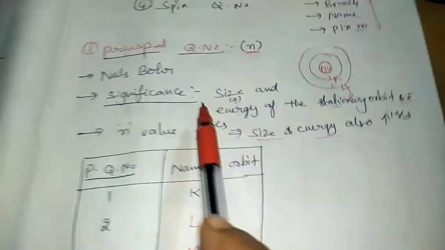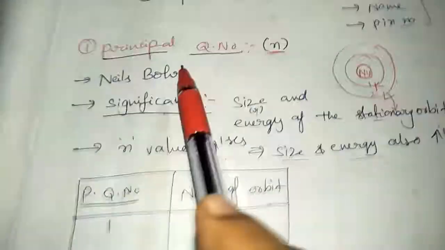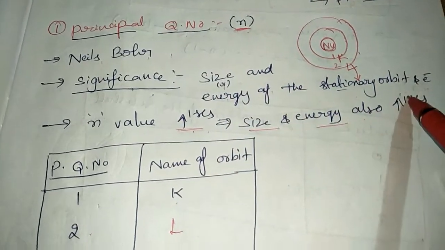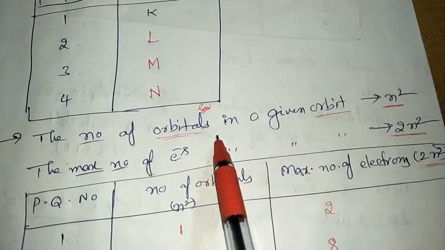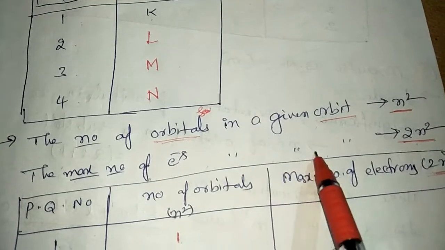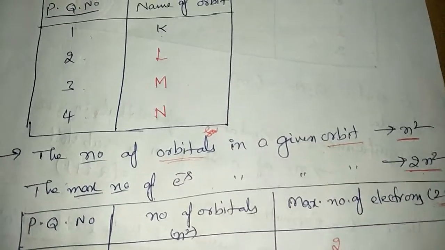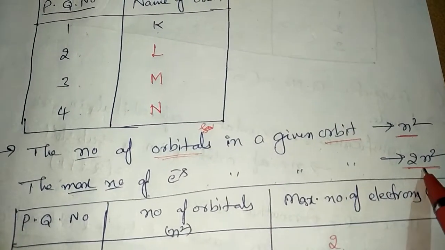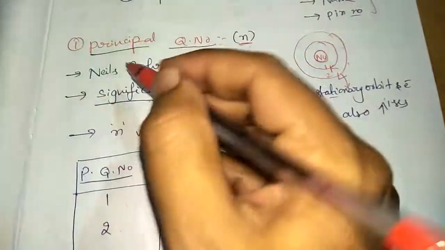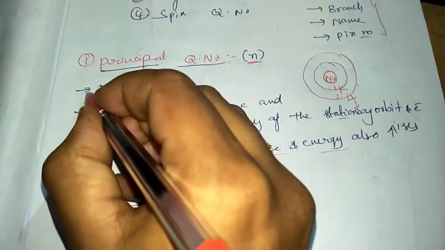So overall, the principal quantum number, proposed by Niels Bohr, tells about the size and energy of the stationary orbit. It also tells about the number of orbitals present in a given orbit, and the maximum number of electrons present in an orbit is also calculated by using the 2n square formula. You should remember these points while writing in the exam.